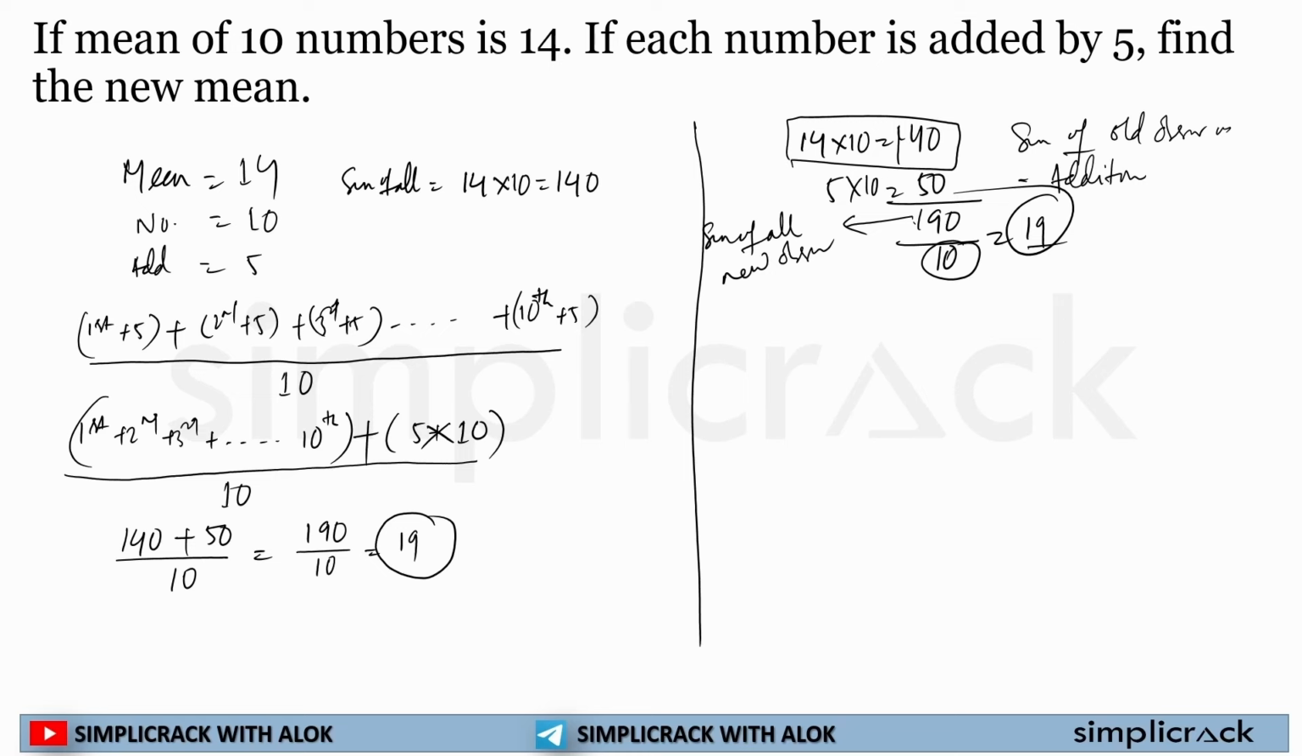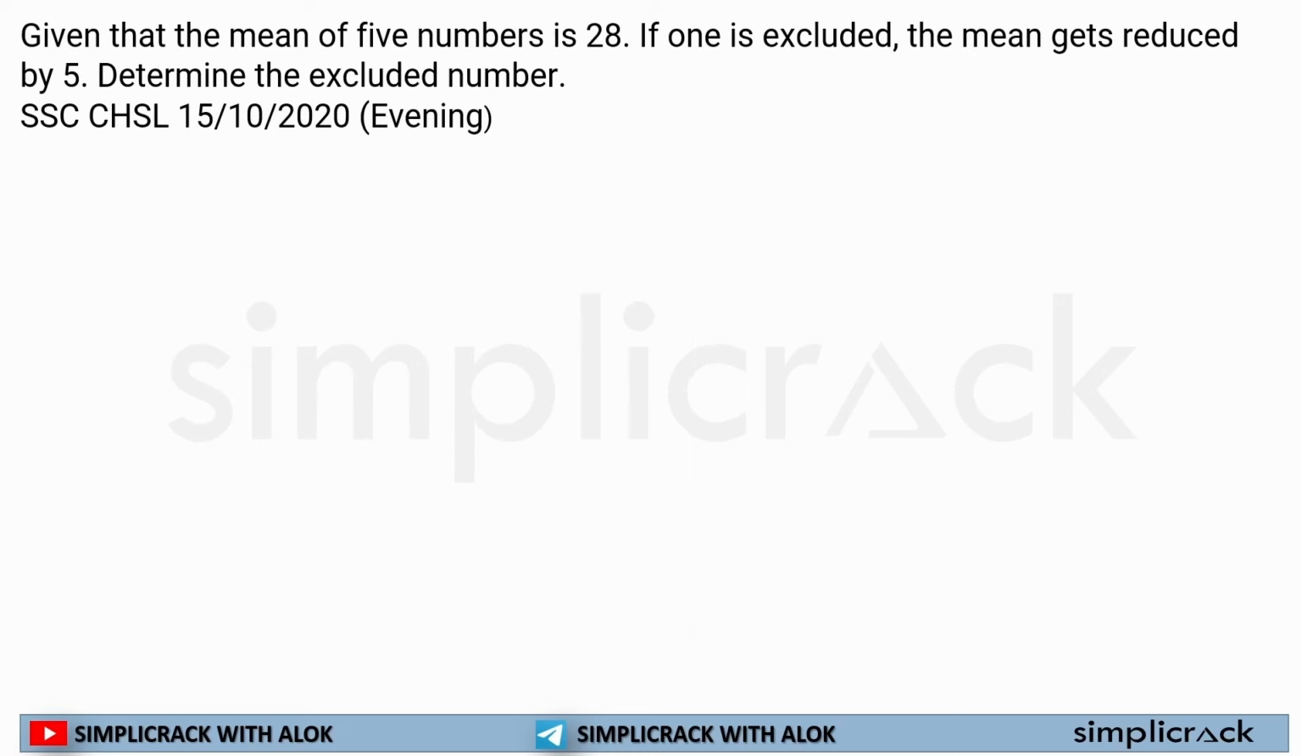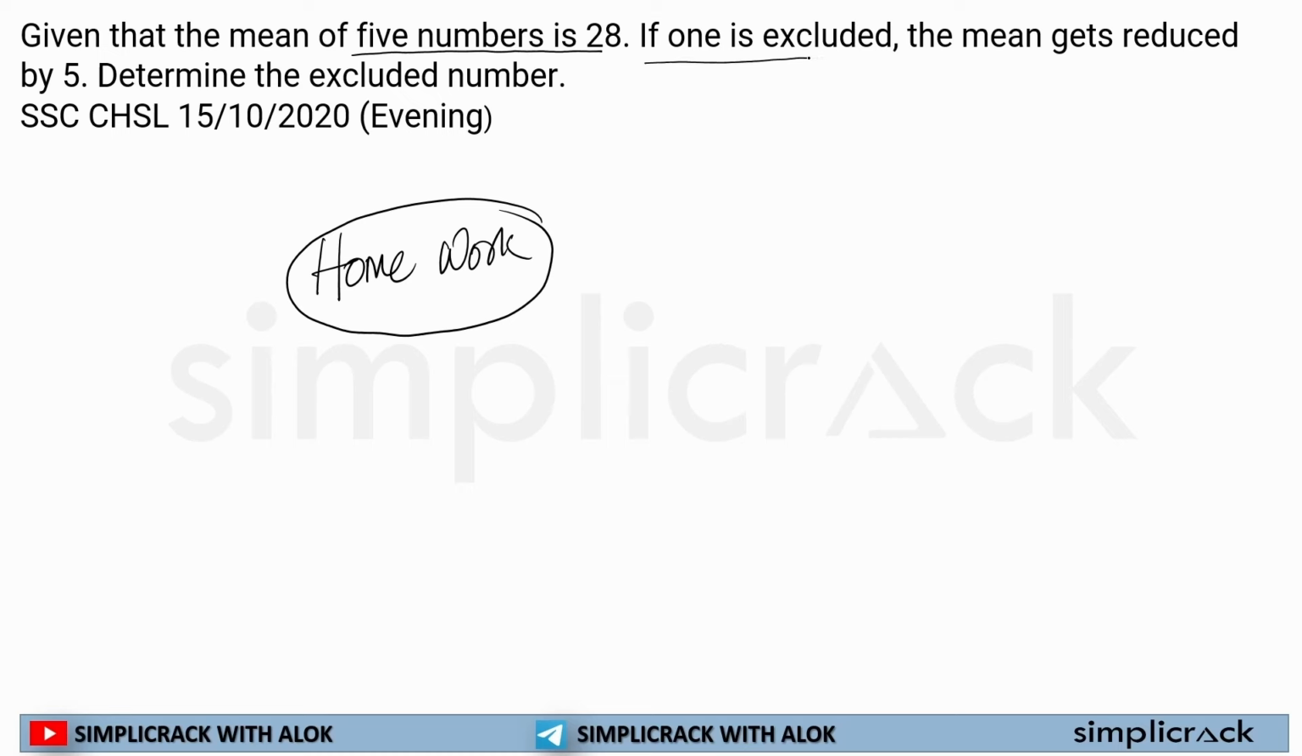Now I am giving you a homework. This will be your homework. You have to solve this. What is this? If the mean of 5 numbers is 28, and if one number is excluded, the mean gets reduced by 5. Determine the excluded number. You know the average concept. You can do it in both ways. You can do the traditional method, you can do the straightforward method, but you have to solve this. This will be your homework.